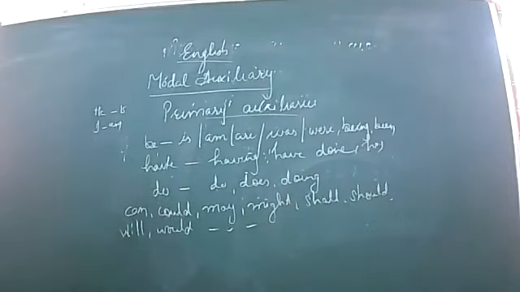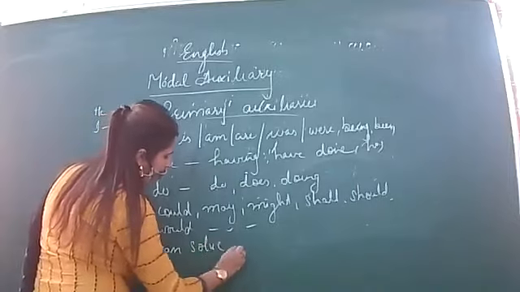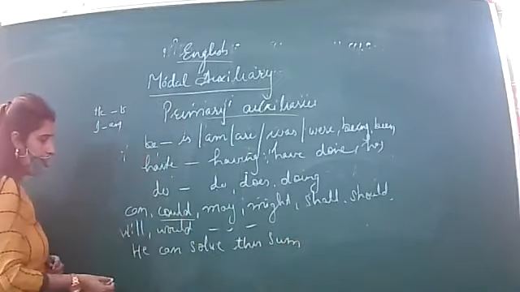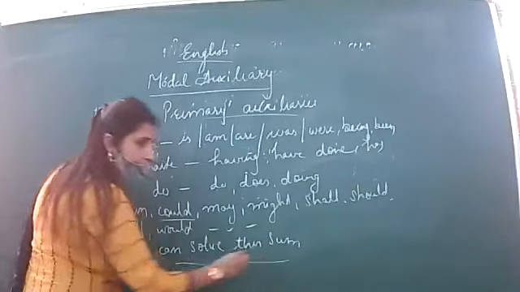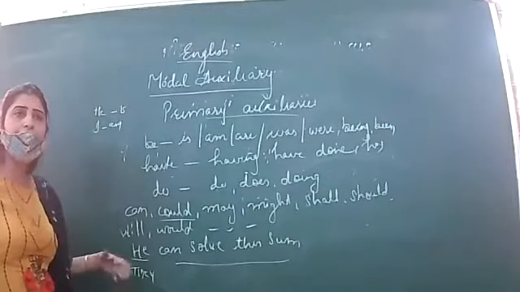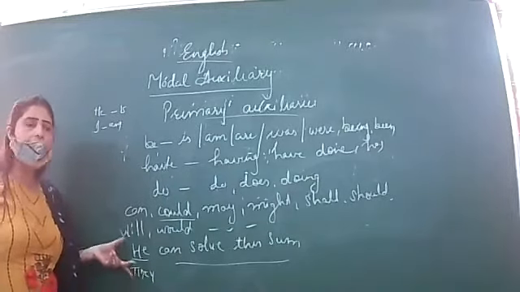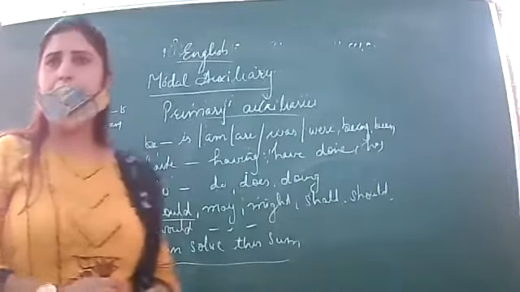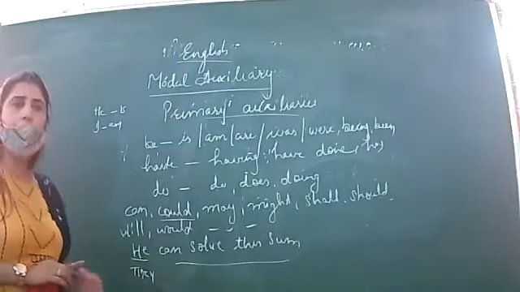Okay, so if I write down, he can solve this sum. If I write down with plural, suppose, then again they can solve this sum. If I want to write down with she, then again she can. It means I'm changing the subject, gender of subject, and also the number. Here it is singular, here it is plural, but still it is not changing. Can is not changing. So it means they don't change.